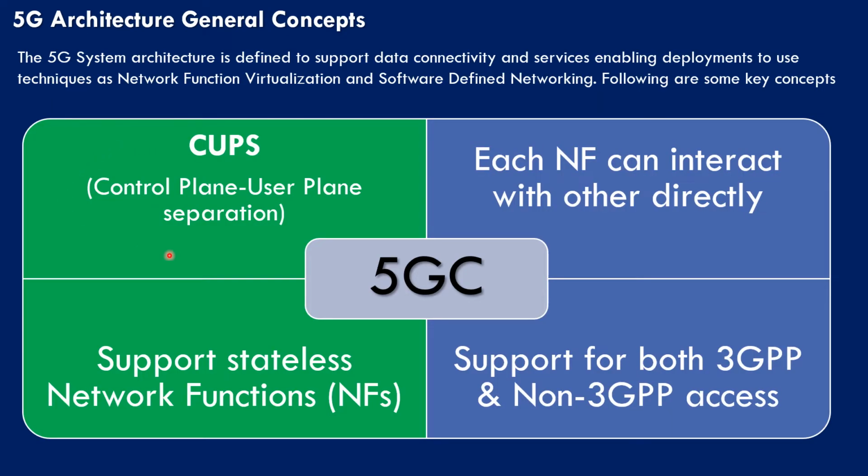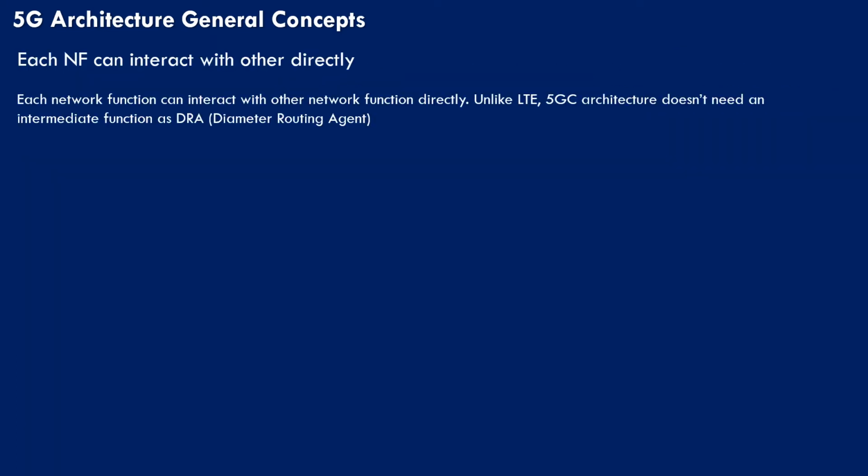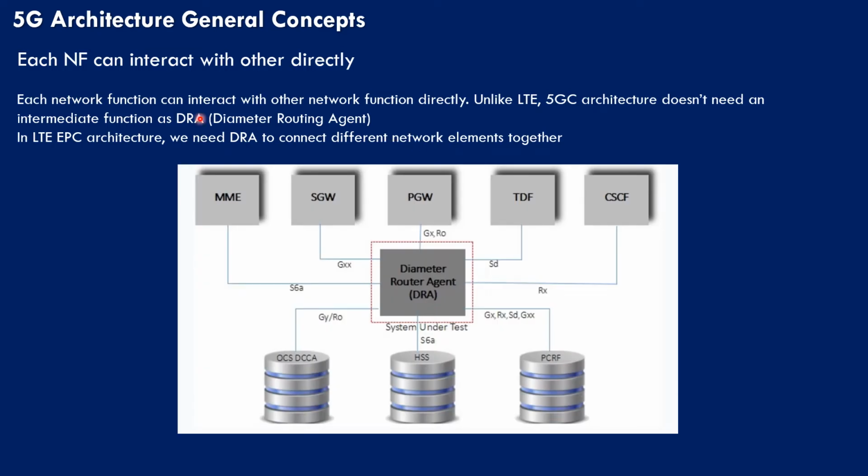So far we have discussed CUPS and stateless network functions. Let us discuss the point that each NF can interact with the other directly. Each network function can interact with other network functions directly.